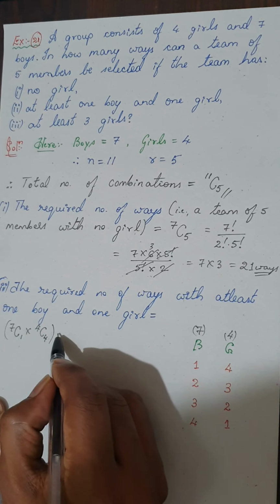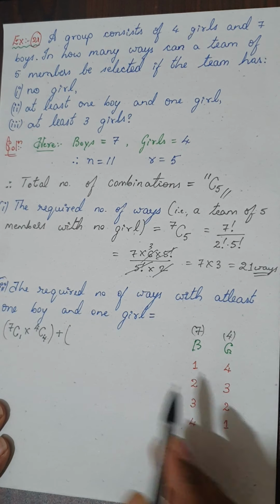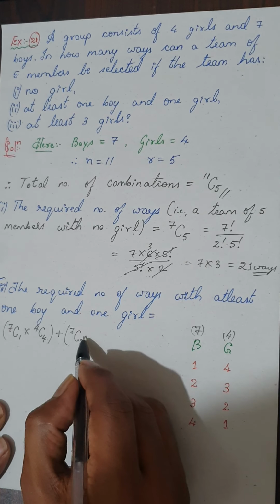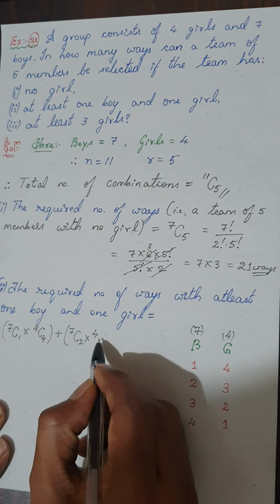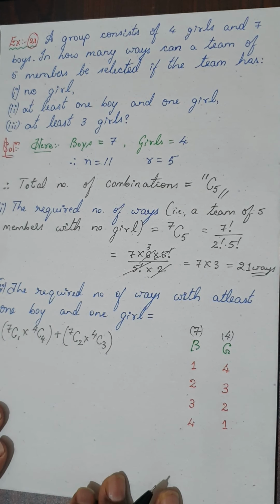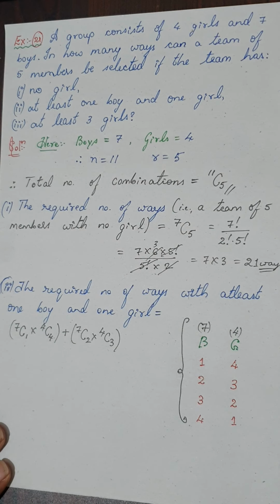This is one combination, plus. Why is it plus? Because it is the next combination. Or I can take 7C2 into 4C3. I am picking 3. Is it clear? Fine. Now, let us continue with the next one.